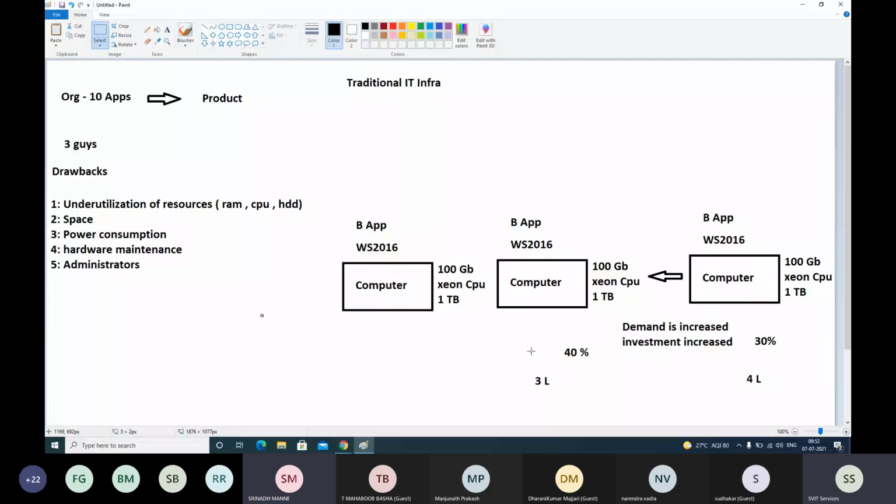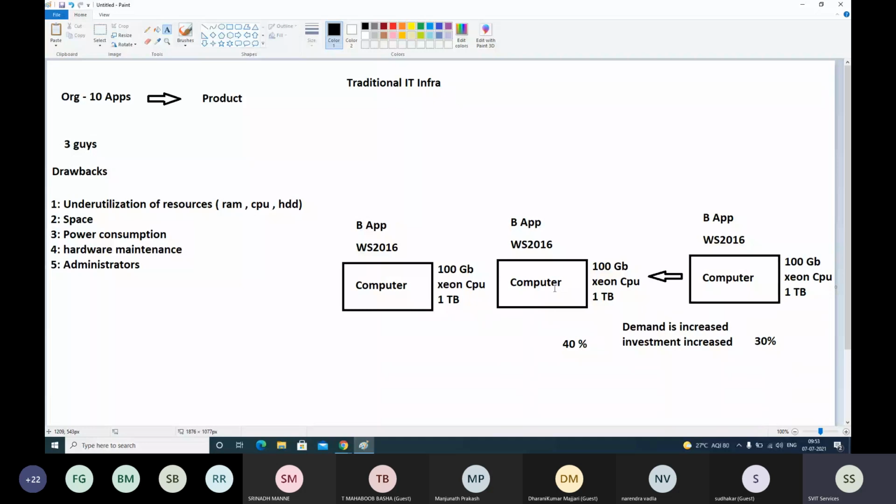Another point there, sir, money wastage. Yeah, all together it directly relates to money only, the investment in the IT infrastructure. That's why we discussed it here. Okay, that's fine, thanks for that. So when anybody runs their IT business on the traditional model, they will be facing all these drawbacks. Directly, it is related to the amount of money they are going to invest in their IT infrastructure.